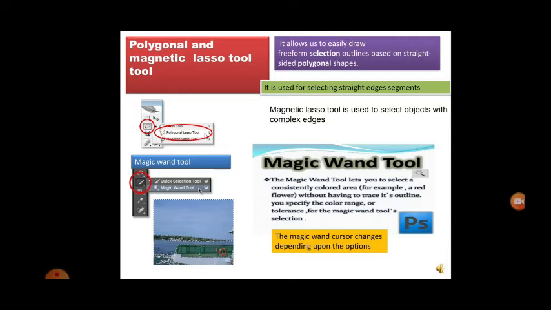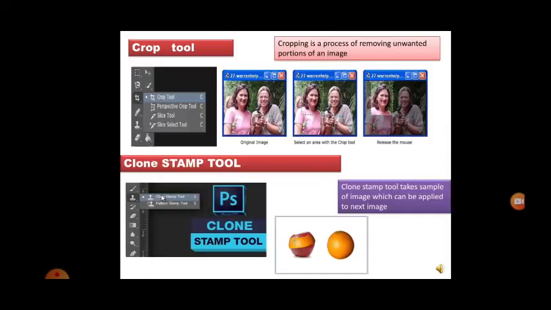So you can select the magic wand and make changes wherever you want. For example, here they have given a red flower. Without having to trace its outline, you can specify the color range. You can make changes to the color like magic. If there is a red flower, you can make it a yellow flower, or a green flower. So all these things are magic. Sometimes we see on the internet that if the image is in blue color, they make it in some other colors. So these are the things that can be done using the magic wand tool. It creates some magic on the color.